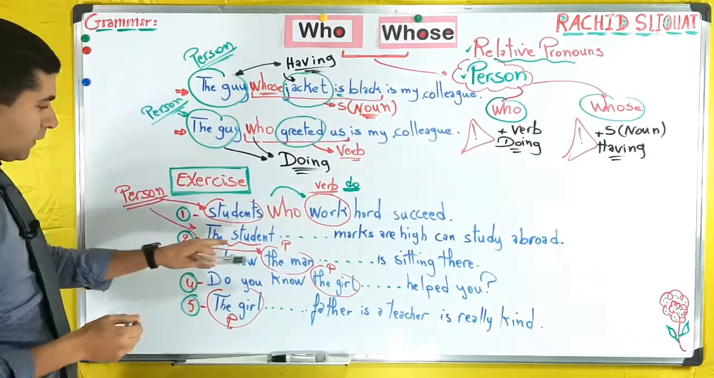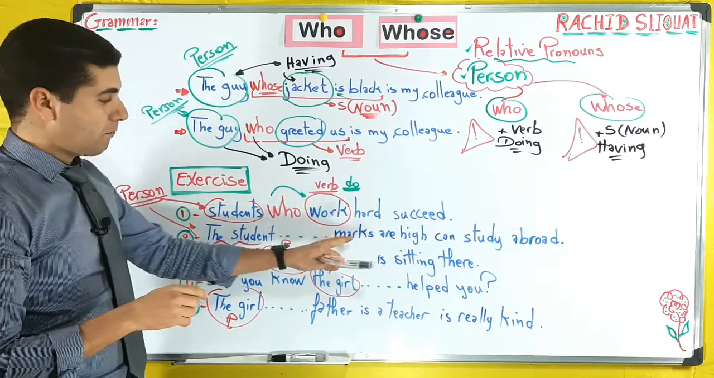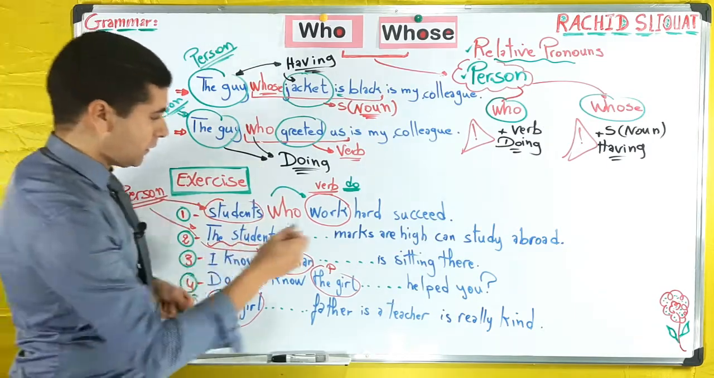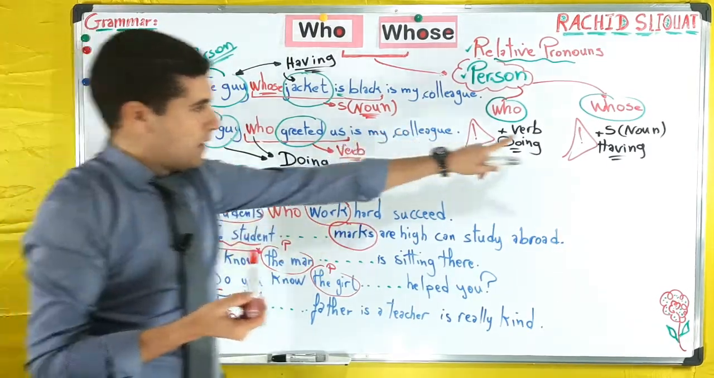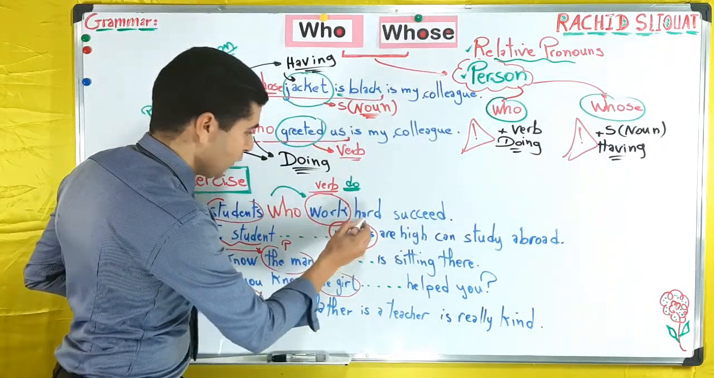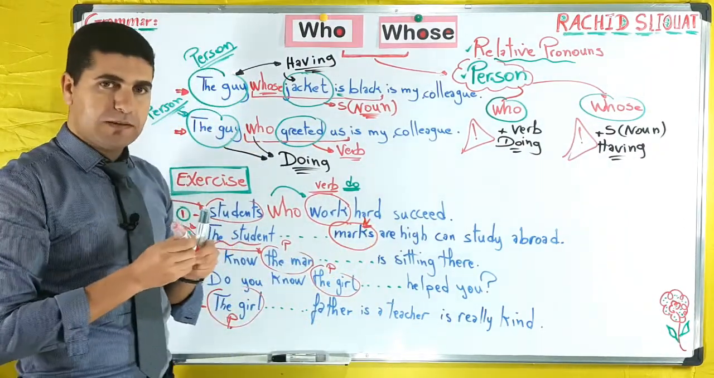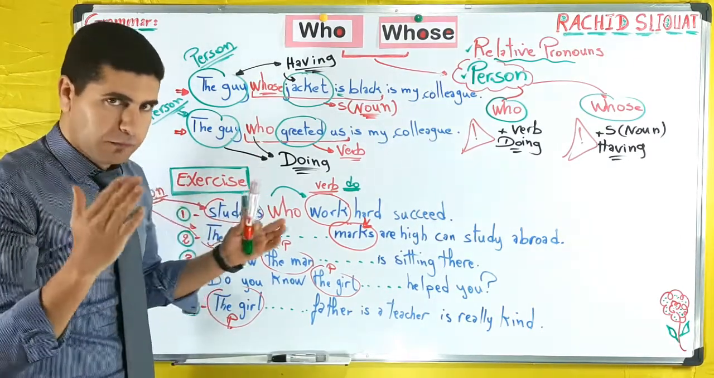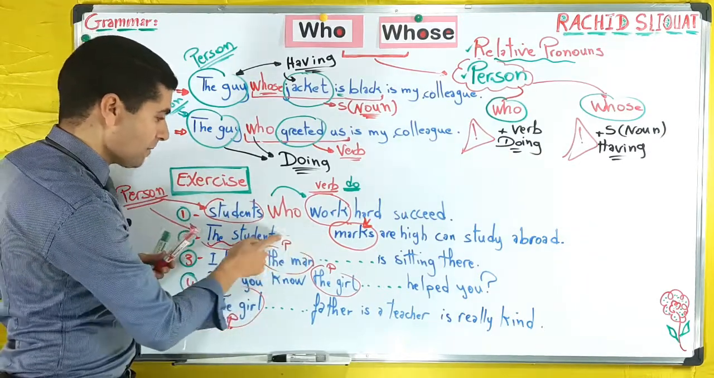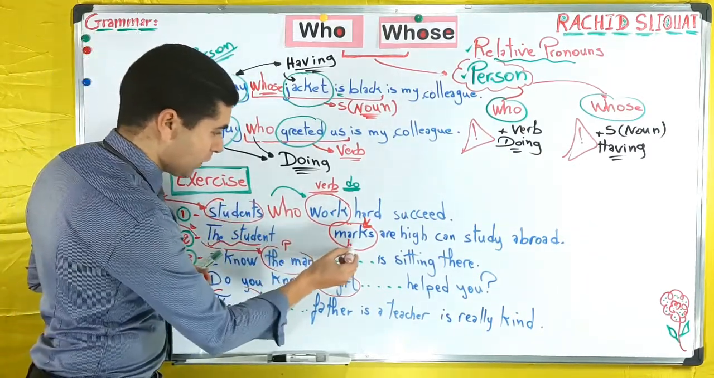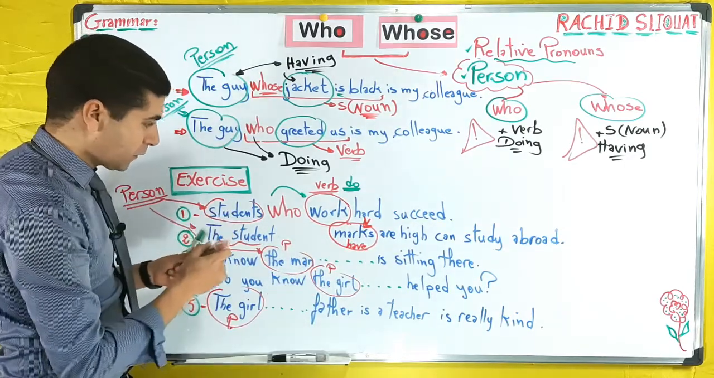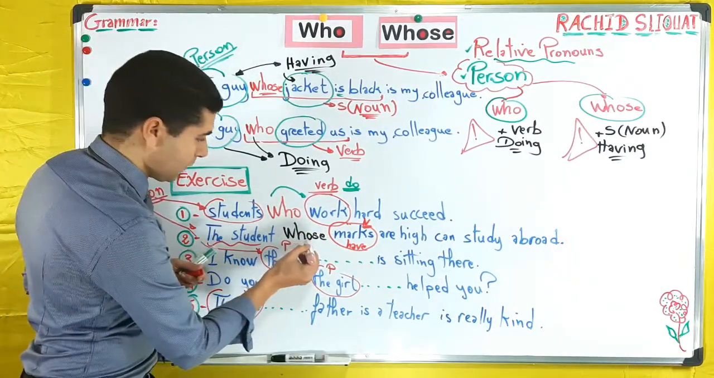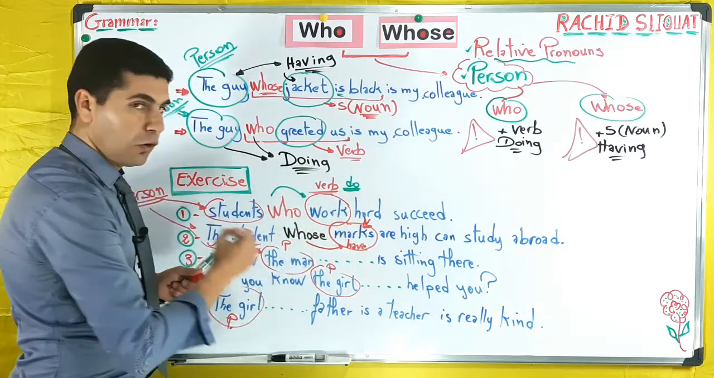All right, let's see number 2. The student, again a person, the student, marks are high, can study abroad. The following word is marks. Marks is a noun, okay? So this is a noun, it is a subject, and marks is something that we can get or something that we can have. I have good marks, I have high marks, okay? So very simply, here we are talking about something that we have. So automatically, the student whose marks are high. Why? Because here we are talking about something that we have and it's followed by a noun.